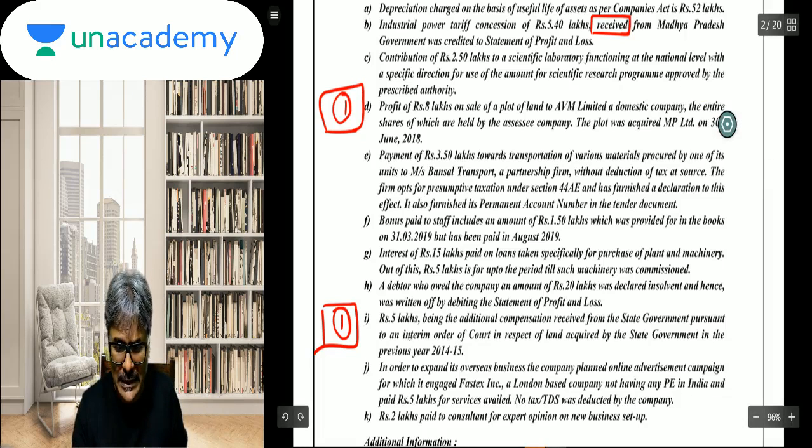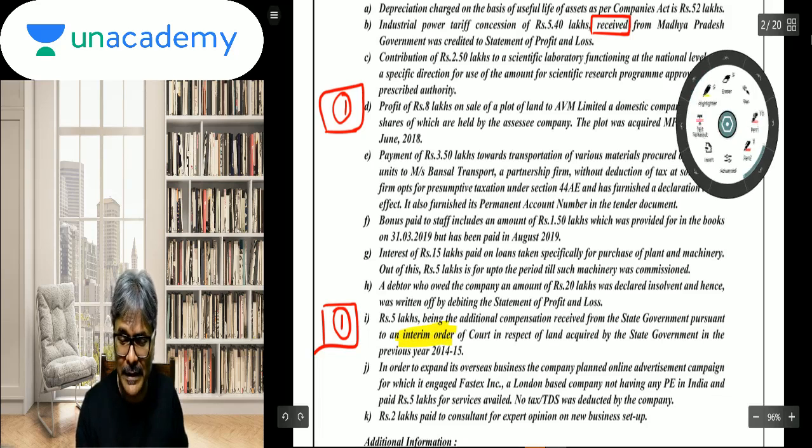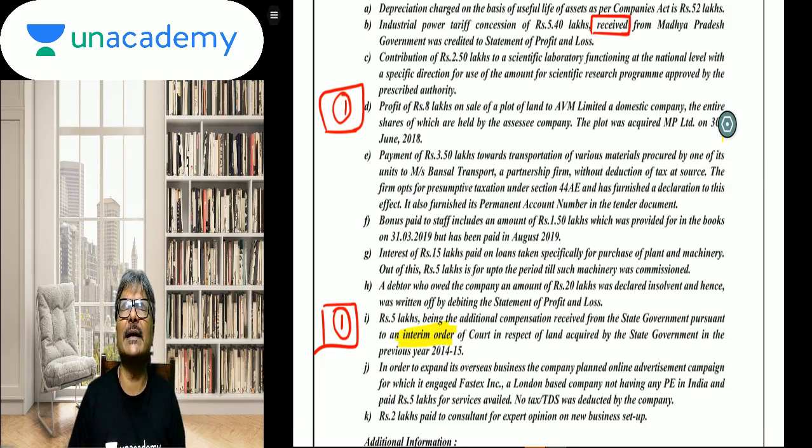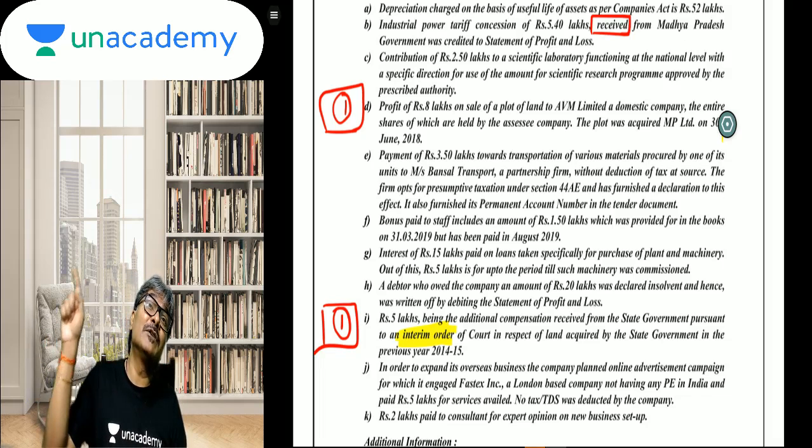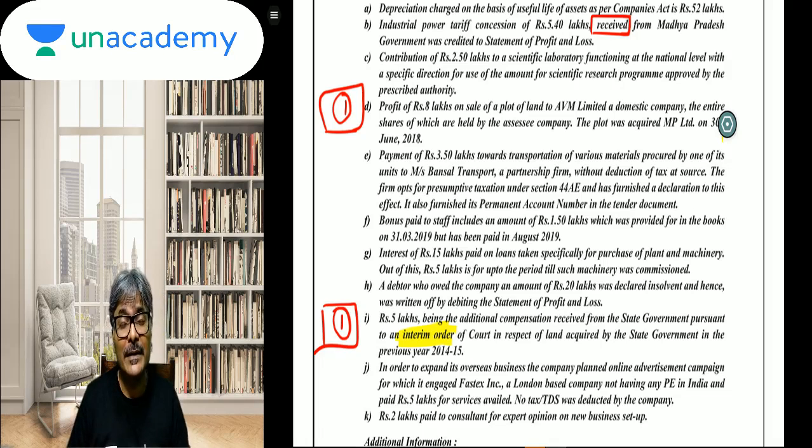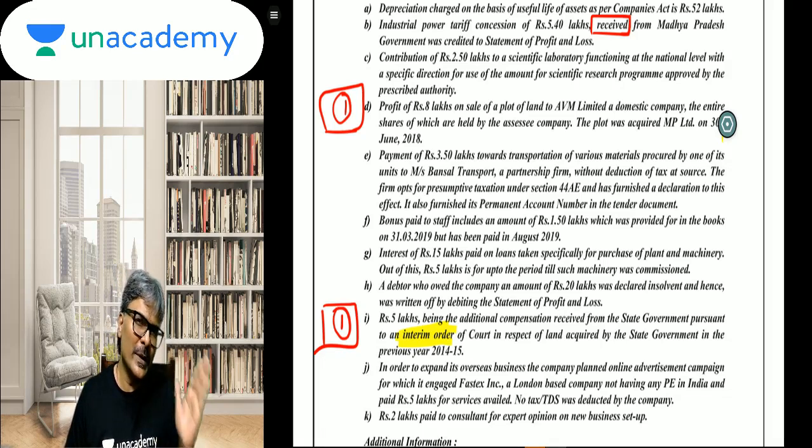But be careful, students, because it is arising from an interim order. This is not through a final order. Accordingly, this compensation, at least till the time the final order comes, will not be taxable in this previous year. So the chargeability of the additional compensation will arise in which previous year? The previous year in which the final order is passed. So first of all, you will do the classification, you will remove it from this net profit, and then under the head capital gains, you will say it is not taxable, at least in the previous year 19-20.